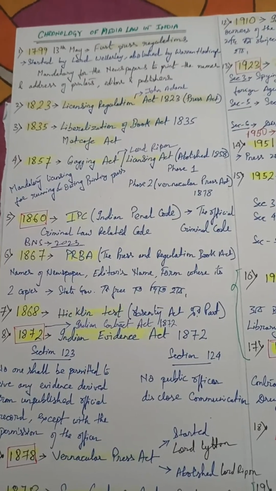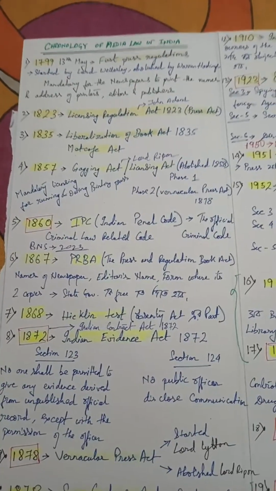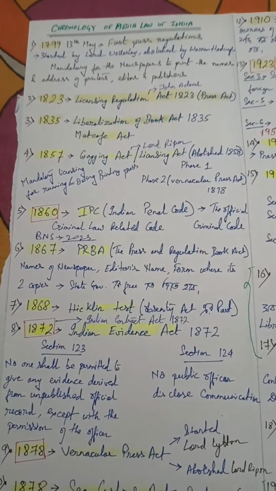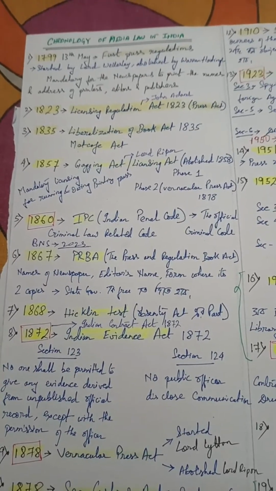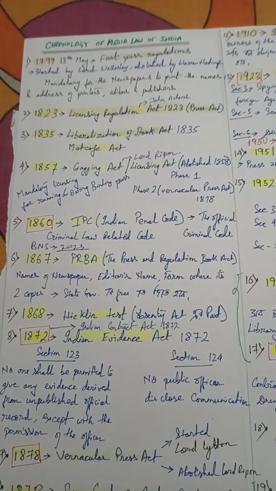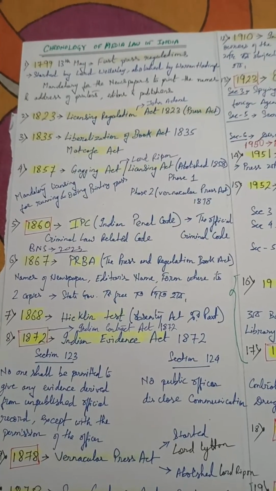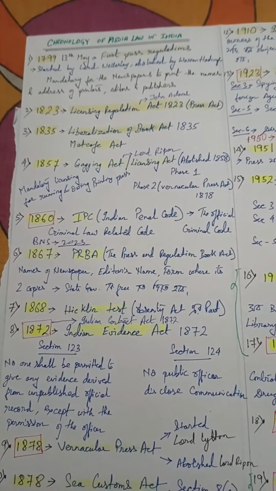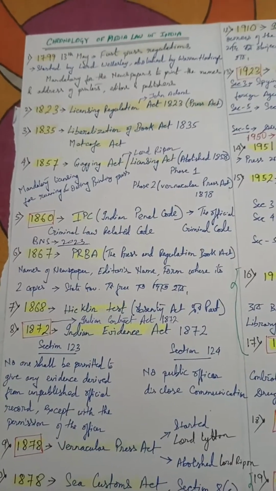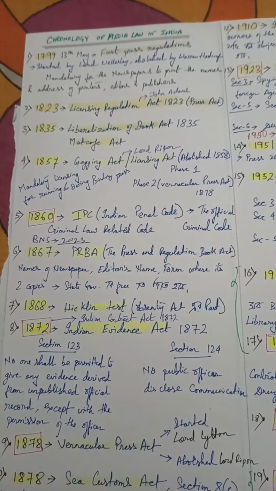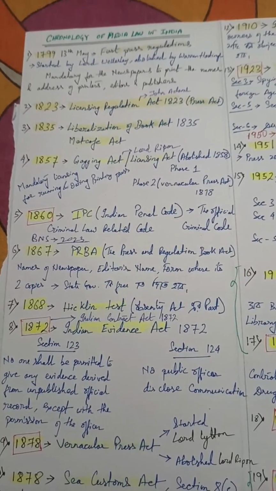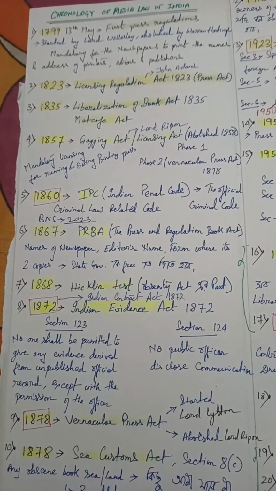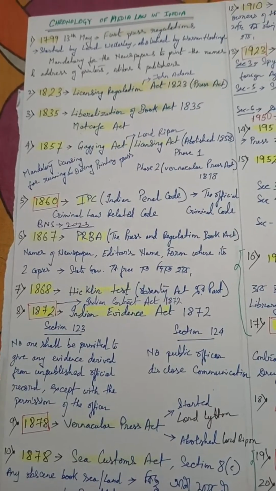Then we have the Licensing Act, abolished in 1858. In phase 1 and phase 2 we have the Vernacular Press Act of 1878. This particular act has been traced two times: in 1857 we have the Gagging Act, and in the second phase we have 1878. Then comes 1860, the IPC, the Indian Penal Code, the official criminal code, the criminal law related code.